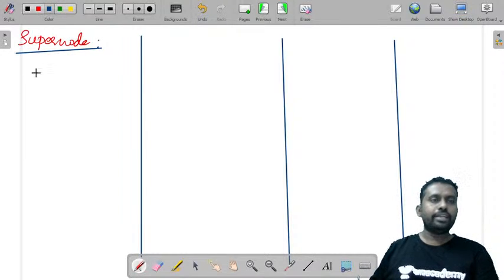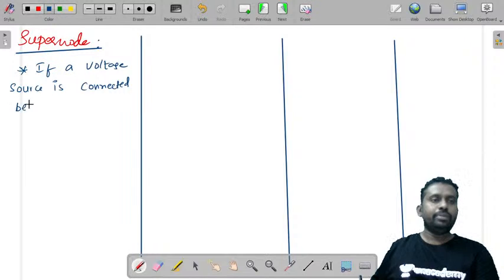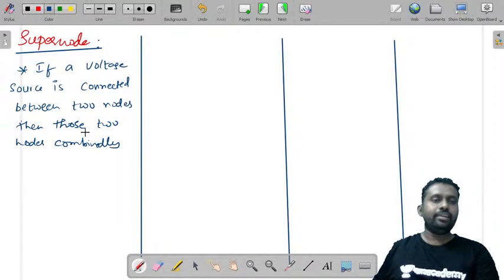Now a supernode is, if a voltage source is connected between two adjacent nodes, then those two nodes combinedly are called a supernode.